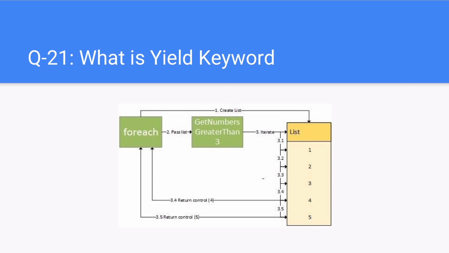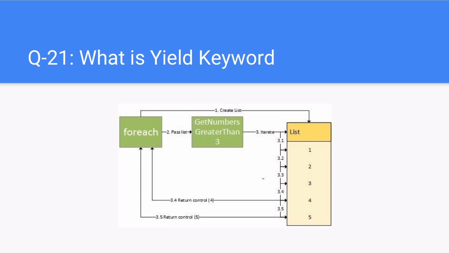Do not put yield in an unsafe block. Do not use ref or out keywords with the parameters of the method, operator or accessor, getter, setter. Yield return can only be placed in the try block if it is followed by a finally block. Yield break can be put in the try block and catch, but not placed in the finally block. Do not use yield in an anonymous method.